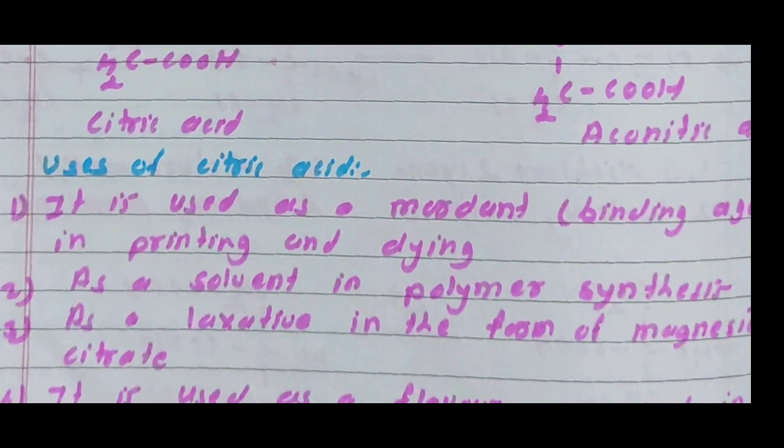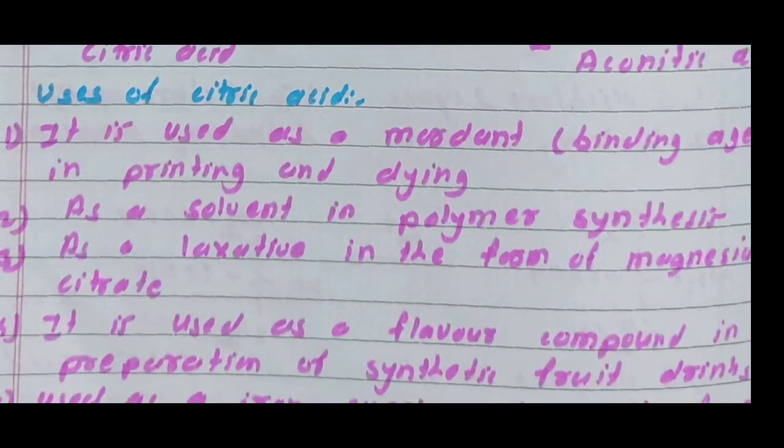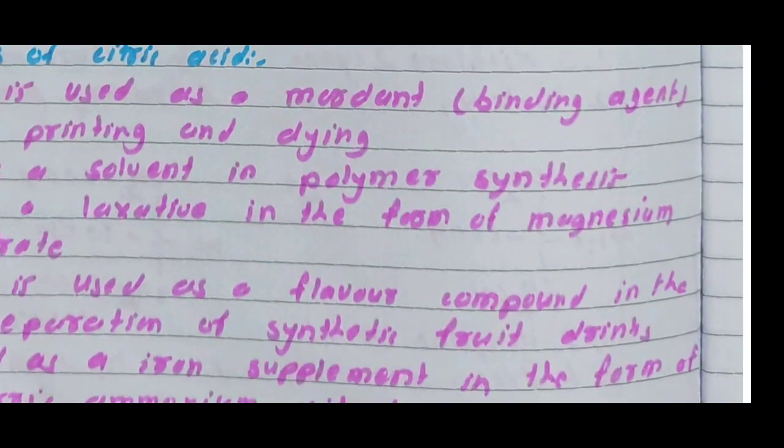Citric acid is used as a mordant. A mordant is nothing but a binding agent in printing and dyeing processes. Then citric acid is used as a solvent in polymer synthesis. The third use is as a laxative in the form of magnesium citrate.